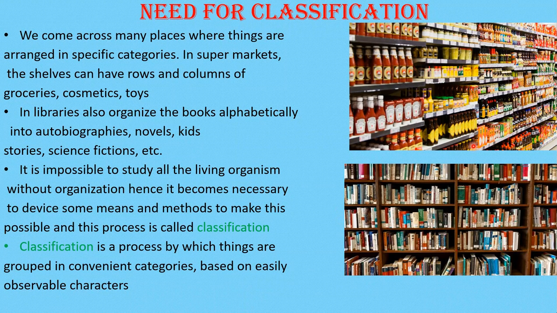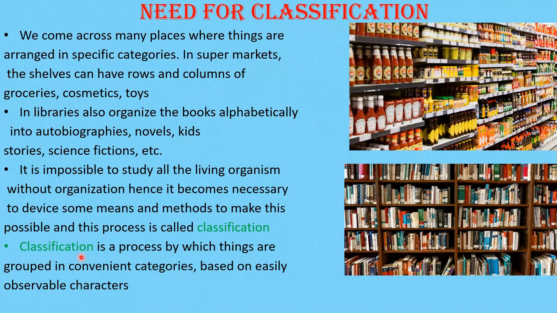So what is the reason for this? It is easy to identify. The same thing applies to this arrangement. Classification is very important in living organisms. If there is no classification, it is impossible to study living organisms without classification, without organization, or without arrangement. So we are classifying these living organisms based on certain means and methods. So it is possible for us. And this organization, arrangement of organisms, is called classification. This is called classification. It's a very important term.